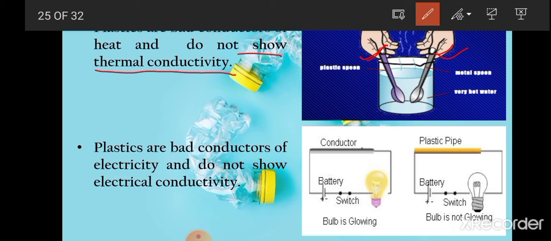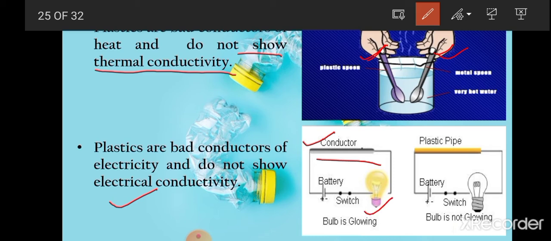Next thing, plastics are bad conductors of electricity and they do not show electrical conductivity. So for this, we have to make a simple circuit, as you have studied in your previous classes also. And in place of the switch, you have to use one conductor. Suppose you are taking graphite or any metallic item, then very easily electric current will flow and your bulb will start glowing.